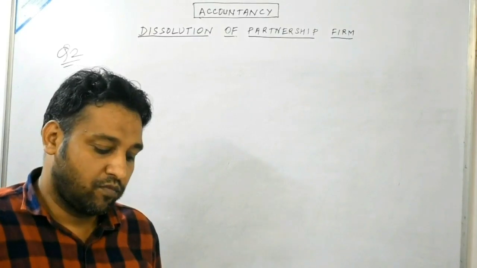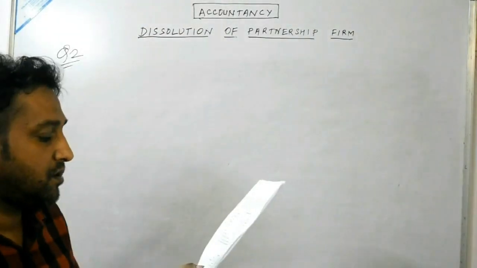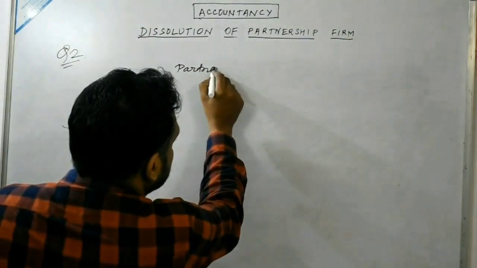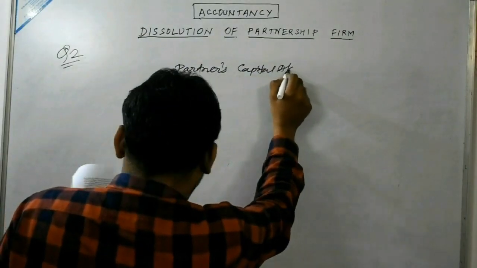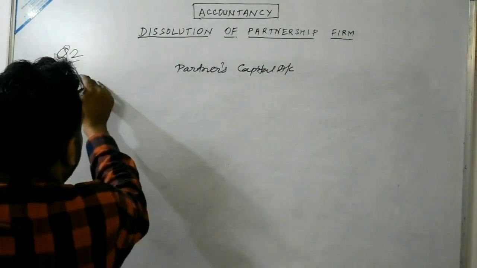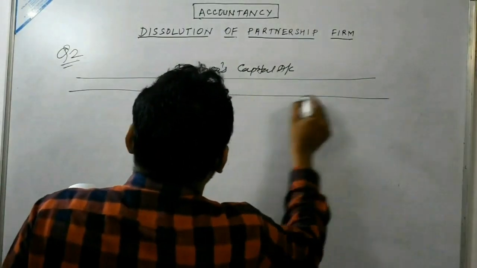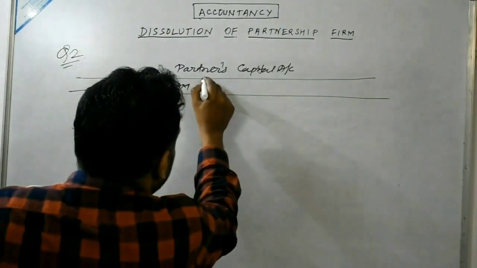So the next step is to prepare the partners' capital account. So here there are two partners. So first of all, we will draw the format of partners capital account. Ram and Syam are two partners. So accordingly, you have to prepare partners capital account.